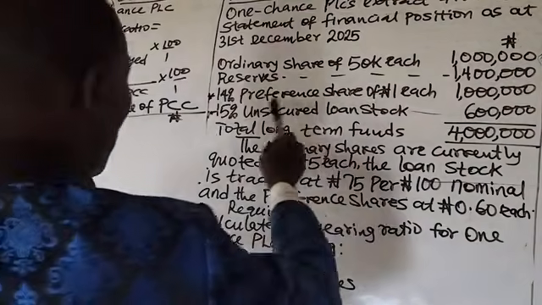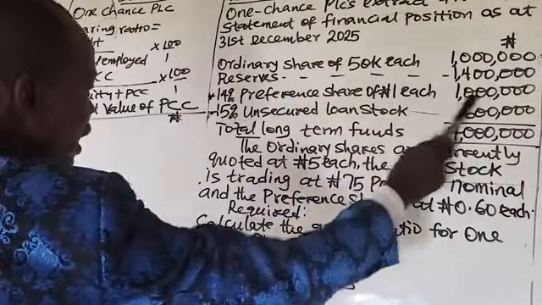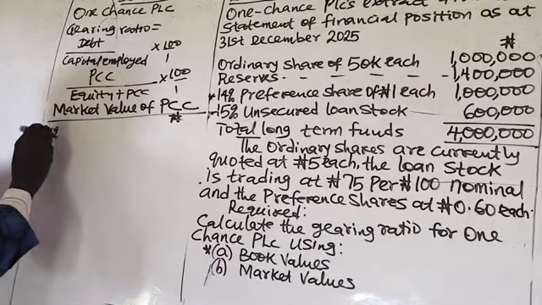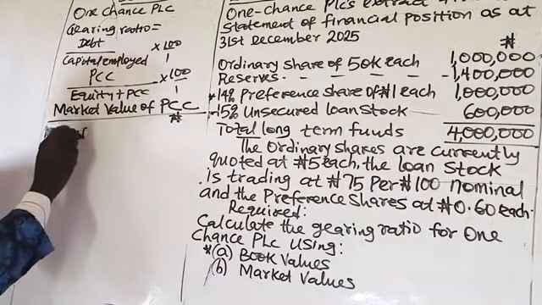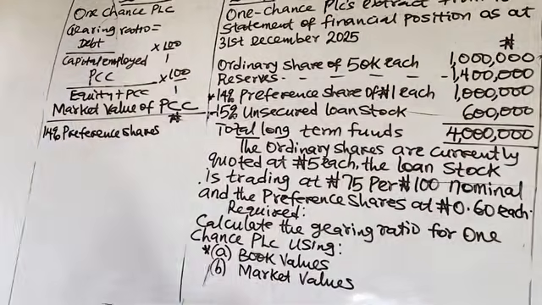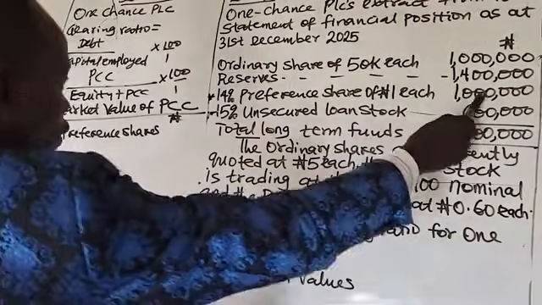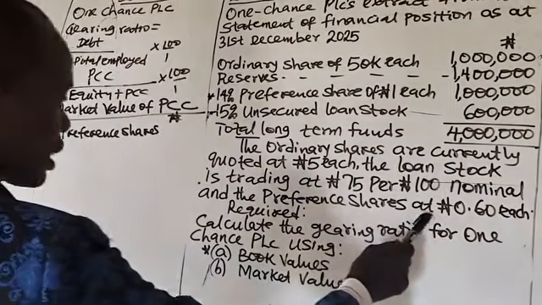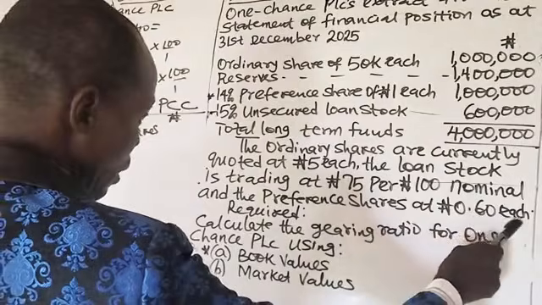So we have 14% preference shares. The book value is 1 million. And the market value per preference share, we were told, is 0 naira 60 kobo each.